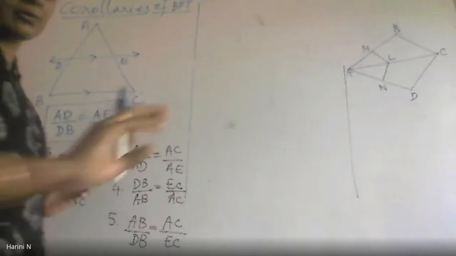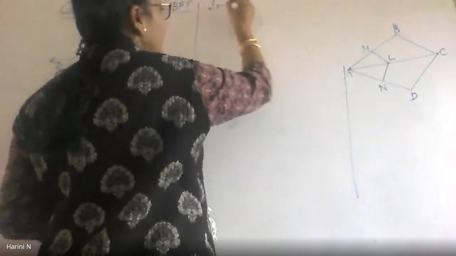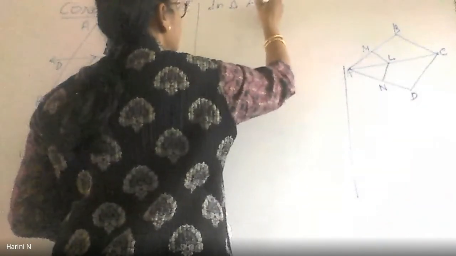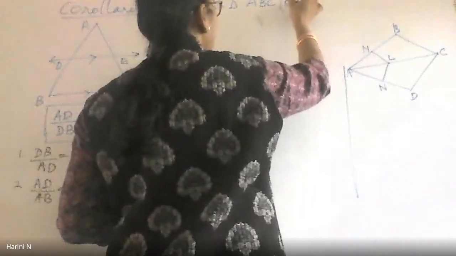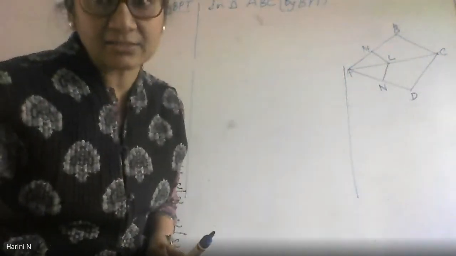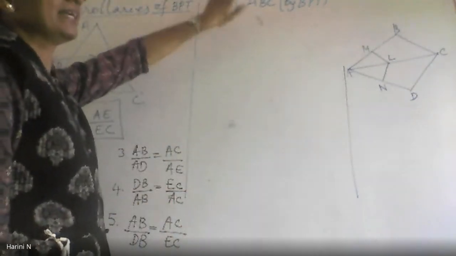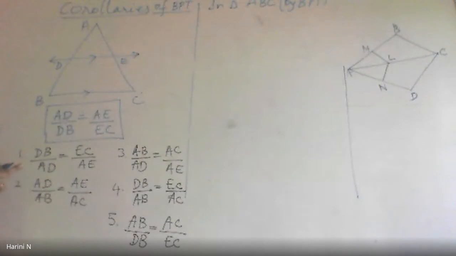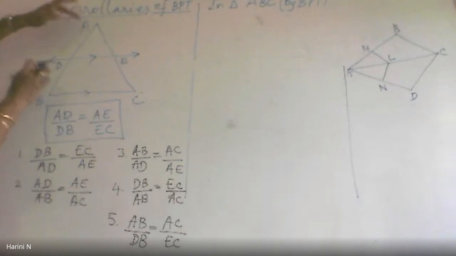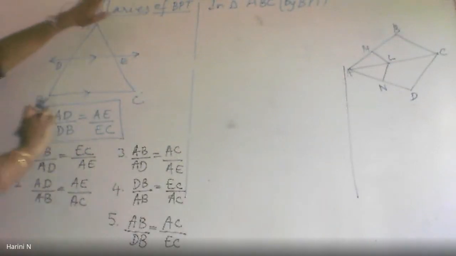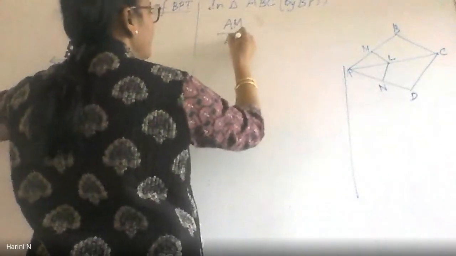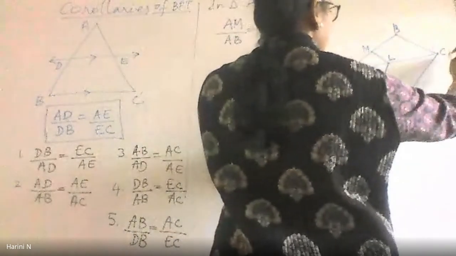Again, the same two triangles. So, in triangle ABC on the top, by applying my BPT, I am going to write the second. By applying the BPT and taking the second corollary directly. What was my second corollary? Not here, AD divided by the whole line AD. So here it will be AM divided by AD will become equal to AL divided by AC.